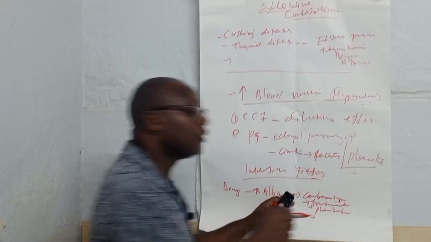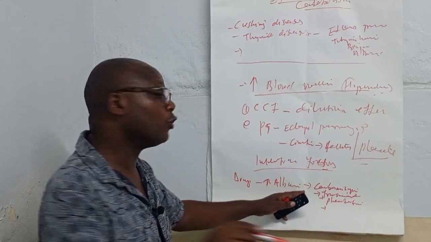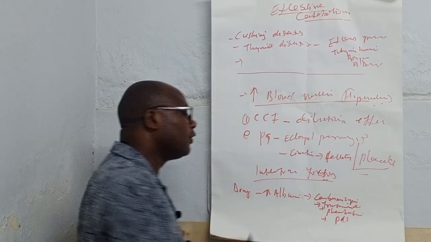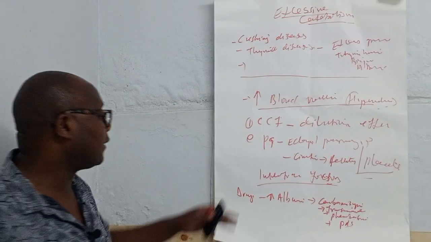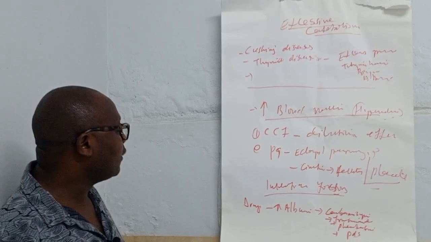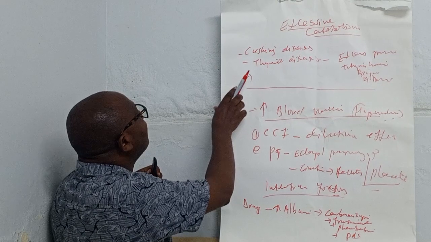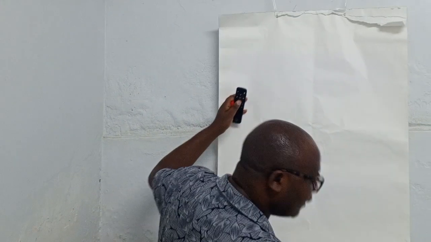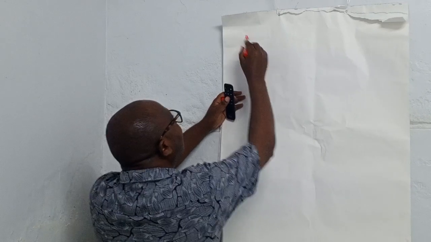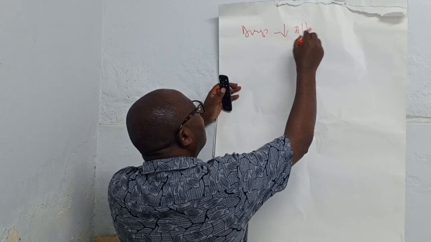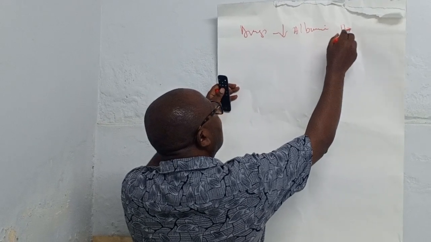Pentobarbital is also another drug which can increase the amount of albumin, and also prednisolone. Prednisolone can make you have excess albumin in your body. Okay, so now let us look at the drugs which reduce albumin in the body.